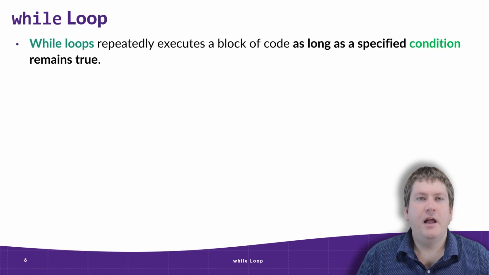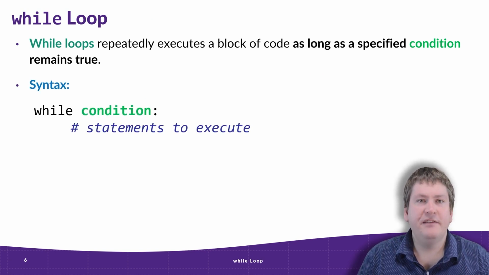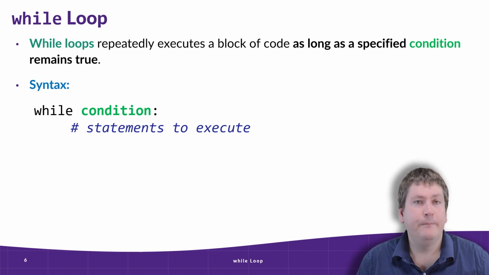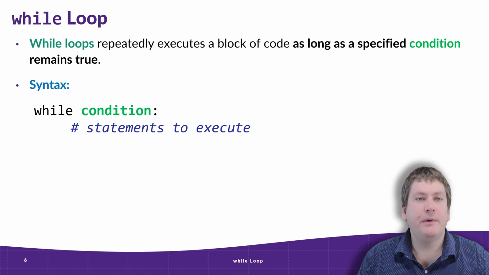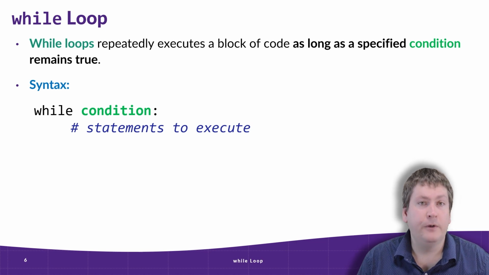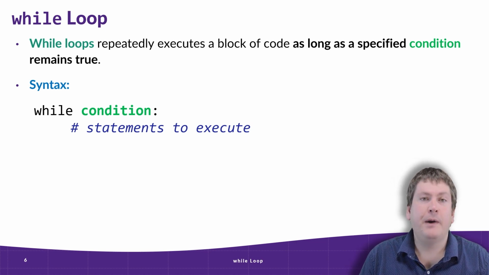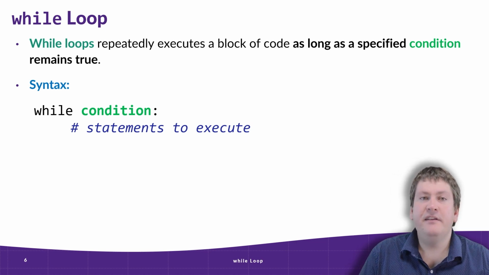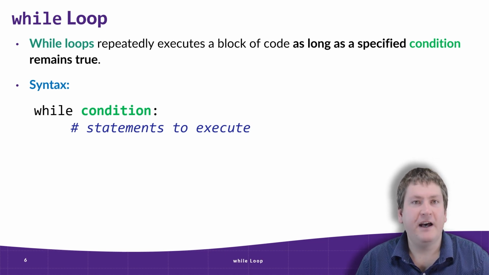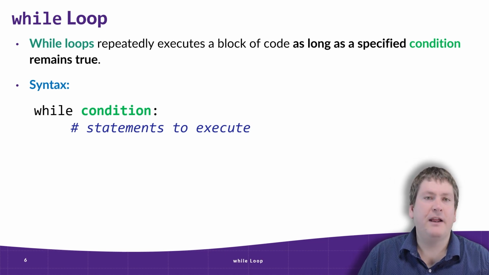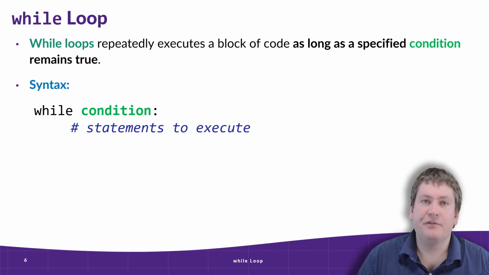So as we mentioned before, while loops repeatedly execute a block of code as long as a specific condition remains true. Let's take a look at what that syntax looks like. So first we have the while keyword. And this is a keyword that we use to tell Python we're starting a loop. And that is followed by a condition. This condition has to be an expression that results in a Boolean value. So it could be as simple as just saying, well, True, that would make a loop that goes forever.